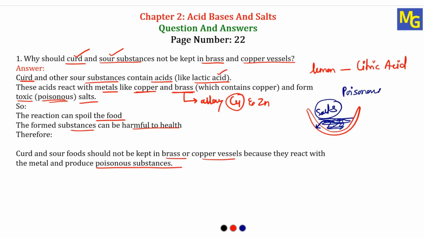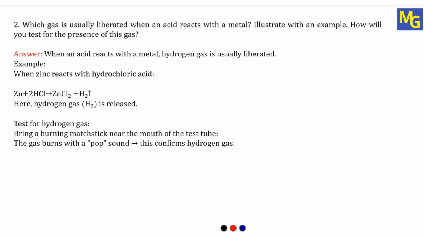Now I'll move on to question number 2. Which gas is usually liberated when an acid reacts with a metal? Illustrate with an example. How will you test for the presence of this gas? So here there are 3 questions mixed. First, we have to tell the gas liberated when an acid reacts with a metal. Then we have to write an example, and then we have to tell how to check the gas which is liberated. Answer: when an acid reacts with a metal, hydrogen gas is liberated.